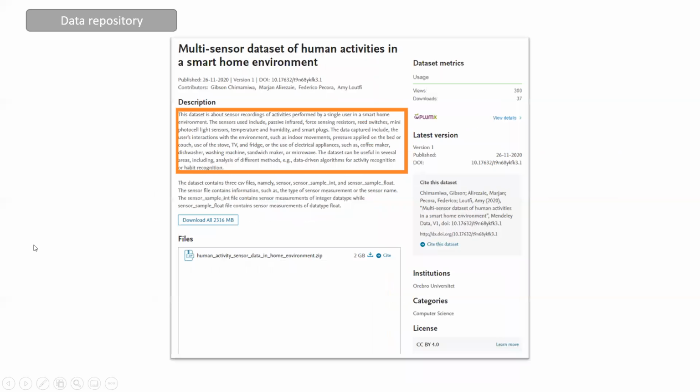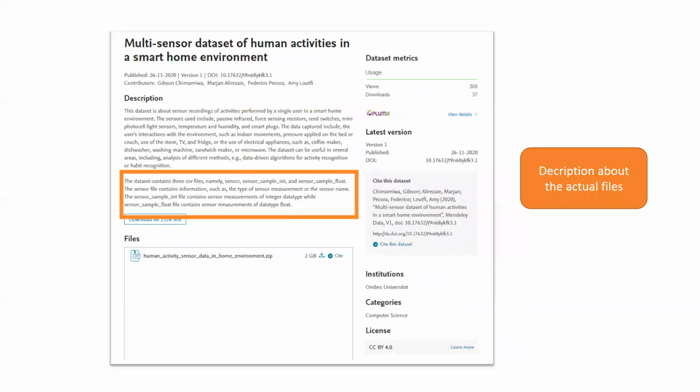And then there is the description part, which is basically answering the questions it should be answering, like why the dataset was created, and so forth. And the last paragraph in the description is the actual description of the files, what they consist of.